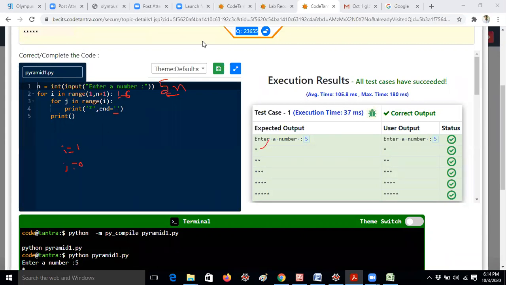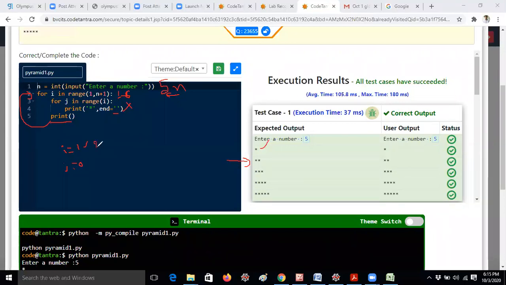Then after that, this loop will end because j equal to 0 means j only iterated one time. Now it will go to the print, which is called slash n, and that means it will enter a new line. After the inner for loop is completed, it will go to the outer for loop iteration. The outer for loop started from 1 to 6. So the i iteration 1 is completed.